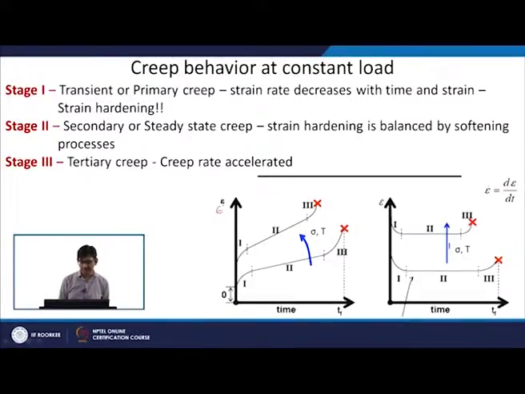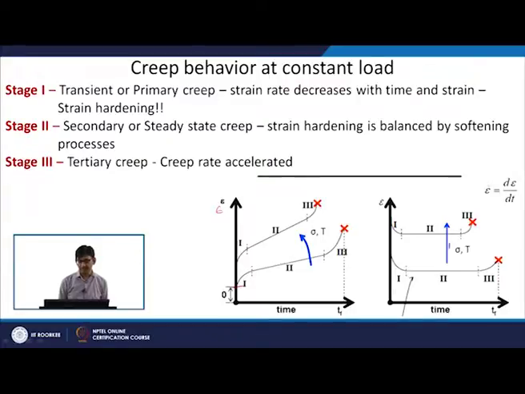Now, creep can be divided into 3 stages. If you see a strain here, the strain is shown on the y axis, time is shown on the x axis. As soon as some load is applied, you will have some deformation in the material at 0 time, and then you will see that the slope between strain and time is coming down as a function of time.